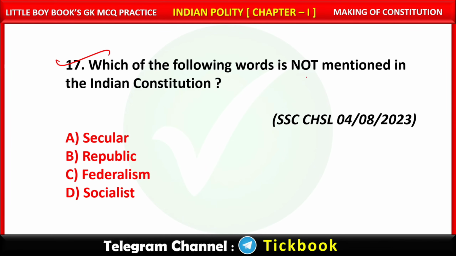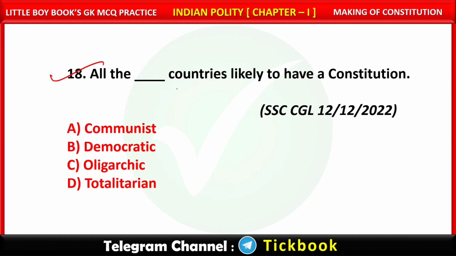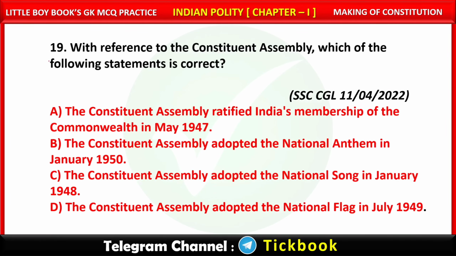Question 17. Which of the following words is not mentioned in the Indian Constitution? Option number C. Federalism. 18. All the dash countries likely to have a constitution. Option number B. Democratic. Question number 19. With reference to the Constituent Assembly, which of the following statements is correct? Option number B. The Constituent Assembly adopted the national anthem in January 1950.